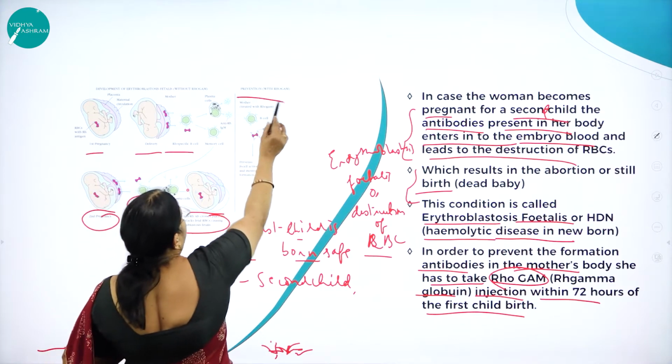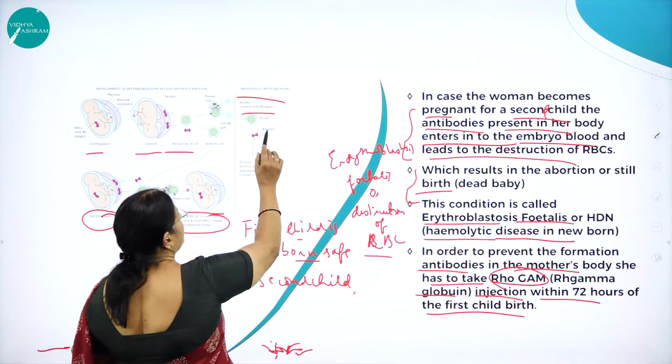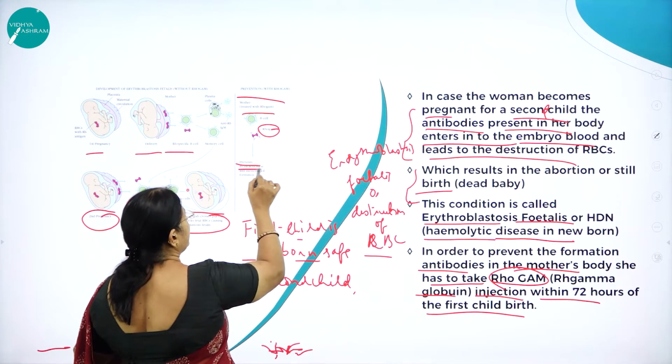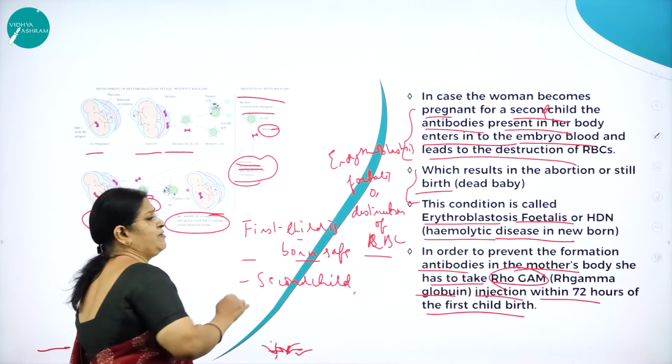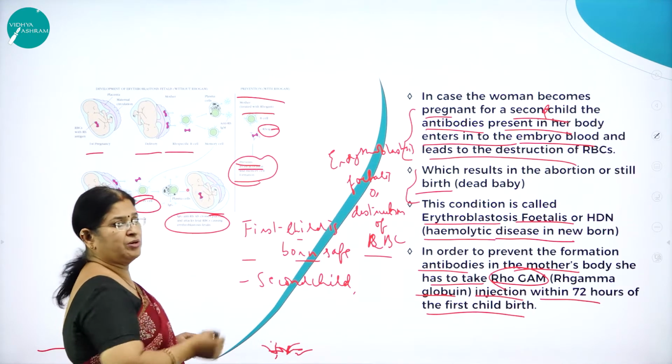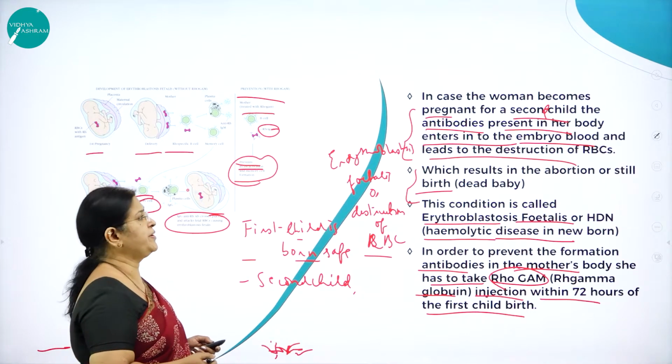But if the mother is treated with the RhoGAM injection, it will prevent B cell activation and memory cell formation. Then the baby will be born safe. So that is about the role of Rh factor during pregnancy.